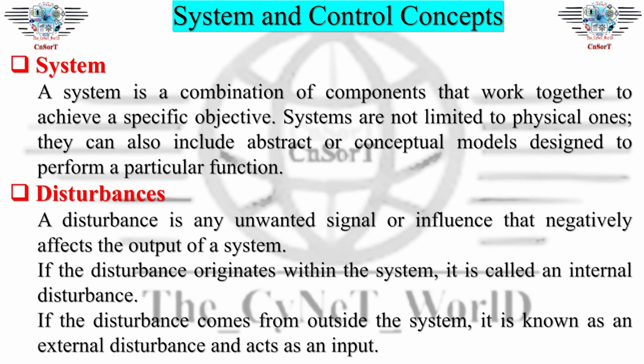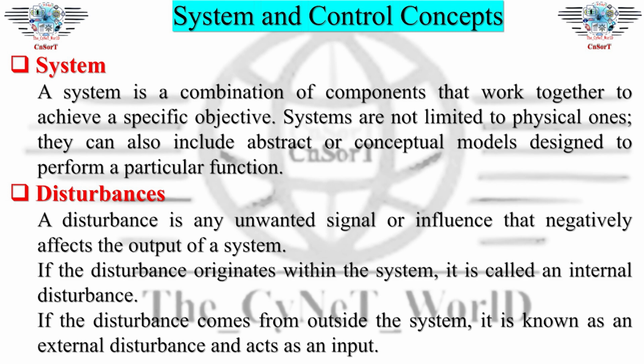System and control concepts. System. A system is a combination of components that work together to achieve a specific objective. Systems are not limited to physical ones. They can also include abstract or conceptual models designed to perform a particular function.